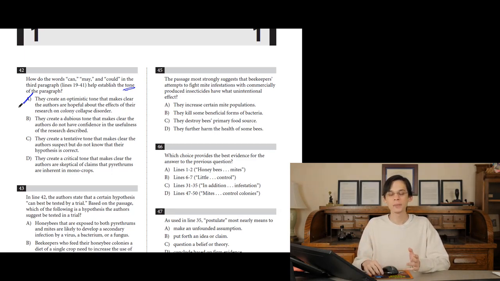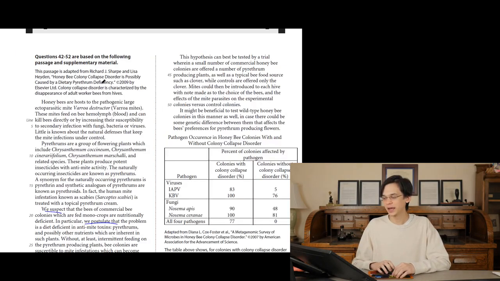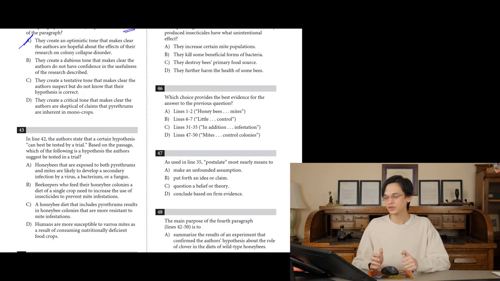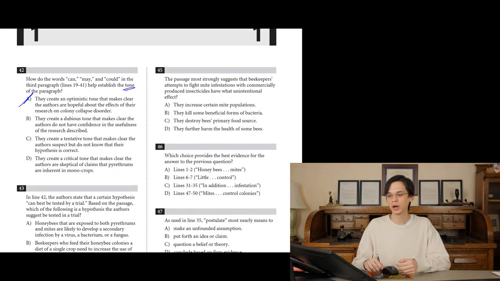They're not writing this piece in order to say, yeah, I don't know if colony collapse is caused by pyrethrum or not. I'm not sure. They're not dubious of it. They believe in this strongly enough to propose an experiment and a framework to view this problem. But I don't think that they're dubious, because if they didn't have confidence in this, they wouldn't be talking about this method or this process. So that bothers me. I feel like B goes a little bit too far to the other end.